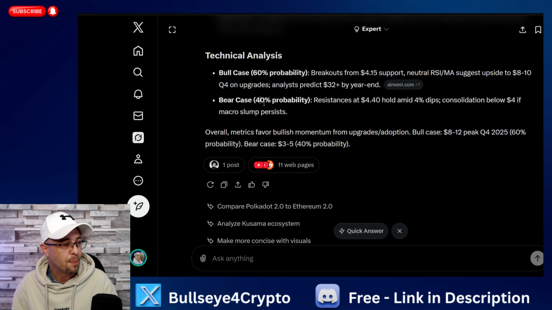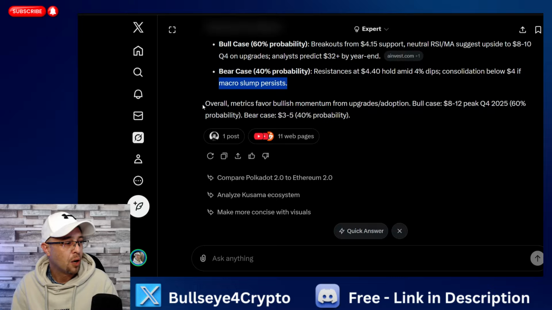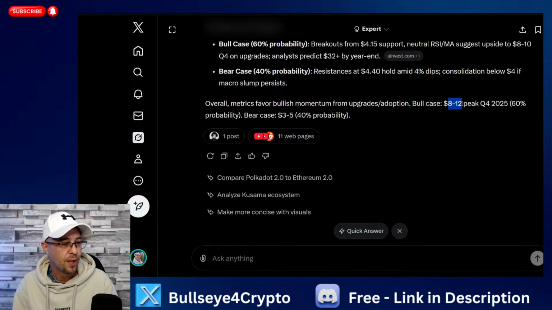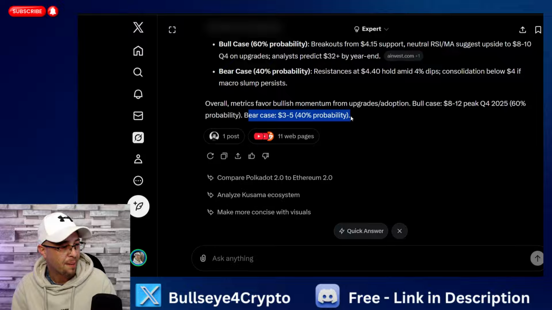So we'll apply that to the chart very shortly. Bear case, 40% probability. Resistance, $4.40. Hold amid 4% dip, consolidation below $4 if macro slump persists. So overall, we've got favorable bullish momentum from upgrades and adoption with the bull case $8 to $12, and that's during Q4 2025 with a 60% probability. And then the bear case is $3 to $5 with a 40% probability.